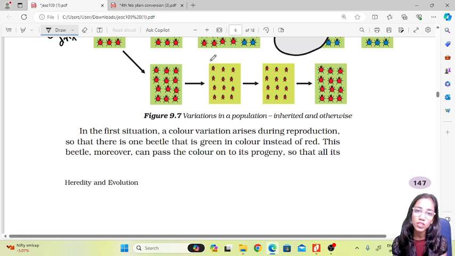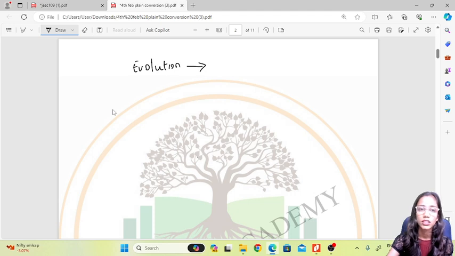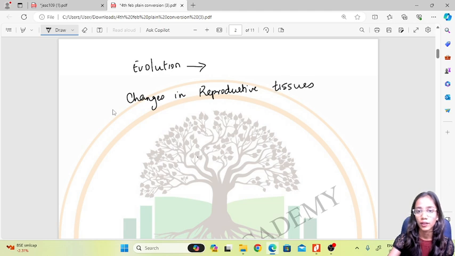So this means that the traits which are inherited are the changes in the reproductive tissues, which change the DNA of the organism, which goes into the zygote.